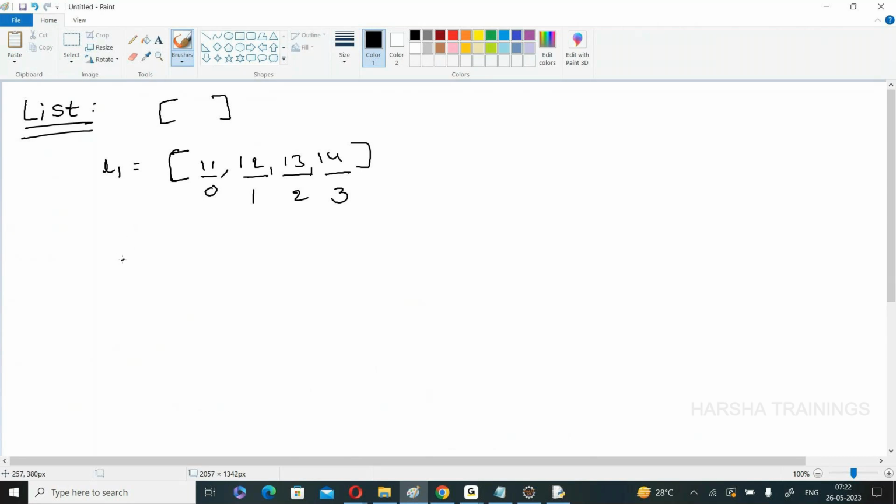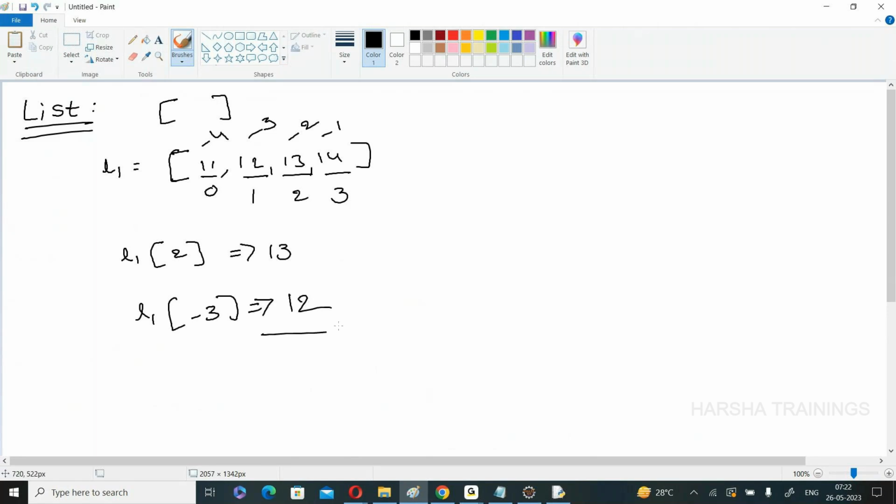So, how can we access L1 of 2? What is the answer? Directly the answer is 13. And if you have negative indexes -1, -2, -3, -4, for example, L1 of -3, what is the answer? 12. So, in a string, the elements are stored according to sequence, that is indexes. In the list also, the elements are stored according to the indexes.